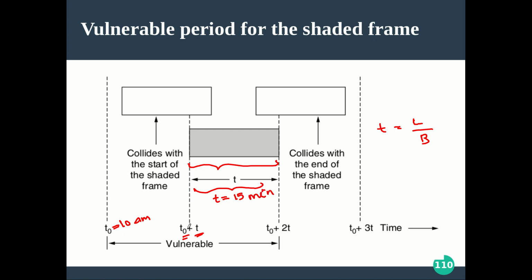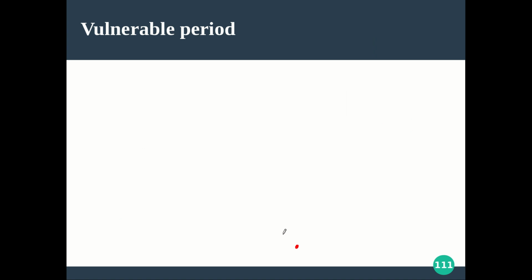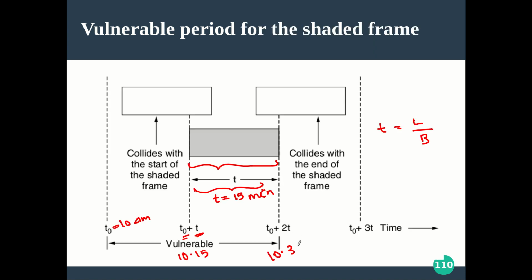So T0 plus T is 10 plus 15, so this will be 10:15. Now T0 plus T plus another 15, so 2T, will be 10:30 a.m. Again T0 plus 3T will be 10:45. So like that you can assume the time. In the x-axis we are taking the time, and the y-axis is the different stations and frames. Right now your frame is in transit from 10:15 to 10:30, right?